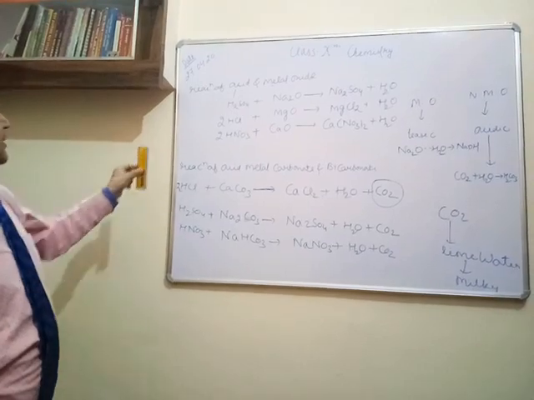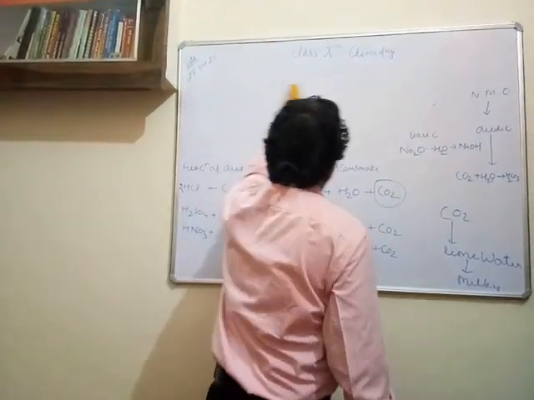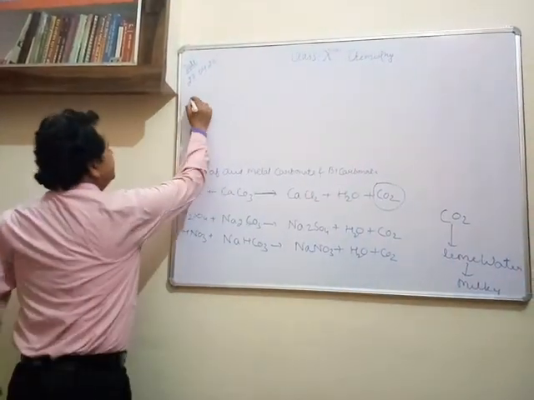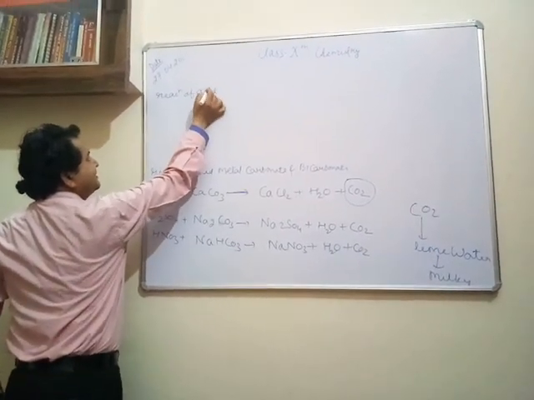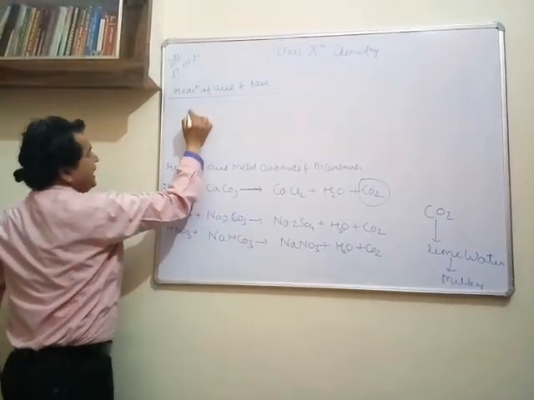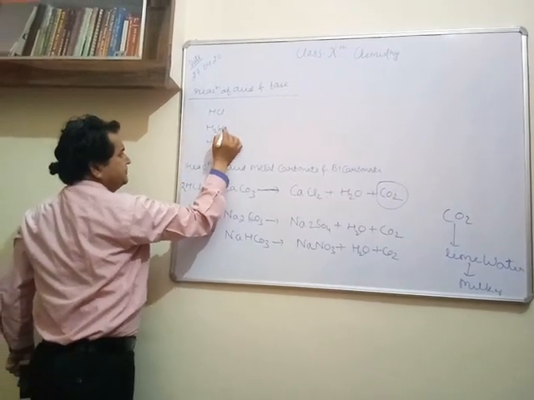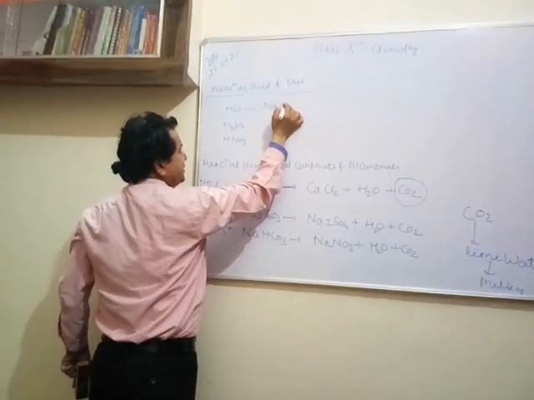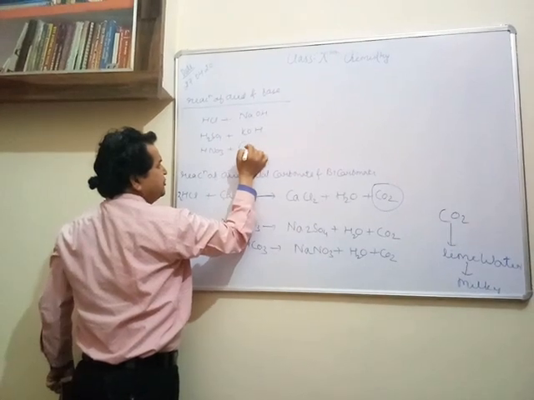Right? Another property which we are going to discuss is the reaction of acid and base. Here as well you need not cram it. Acid we are having HCl, I am having H2SO4, we are having HNO3, right? We are combining with any base, just like NaOH, KOH, and Ca(OH) whole twice.